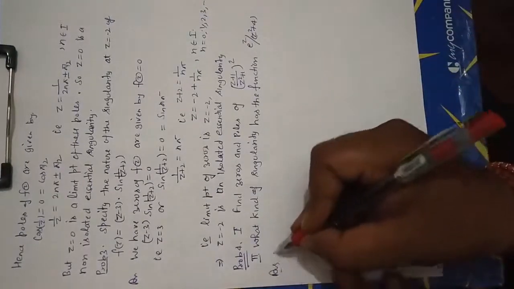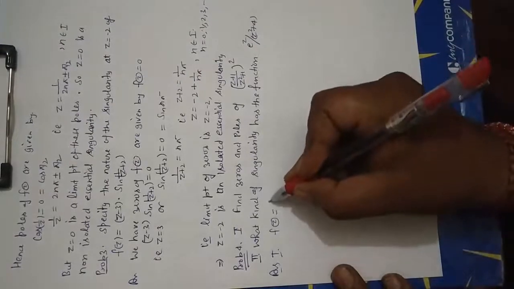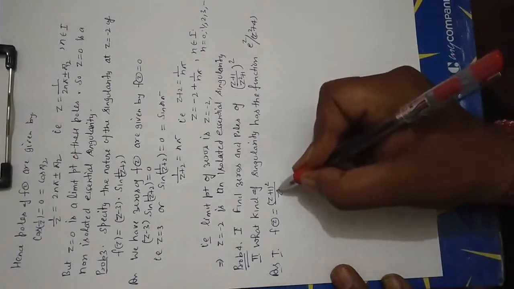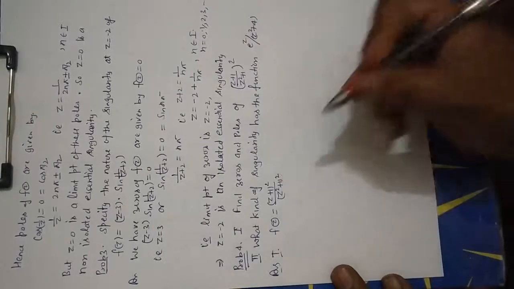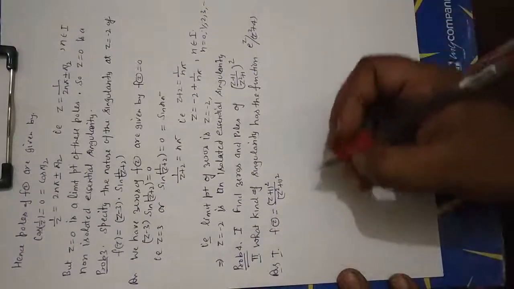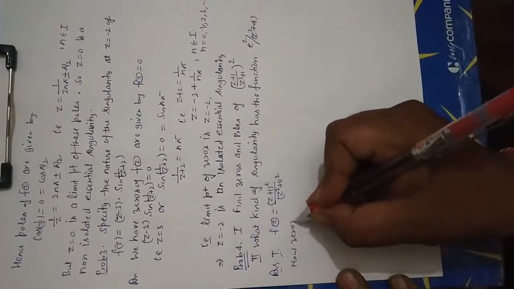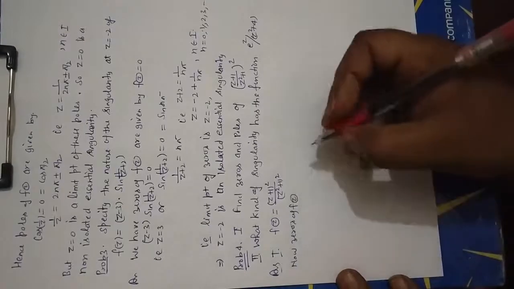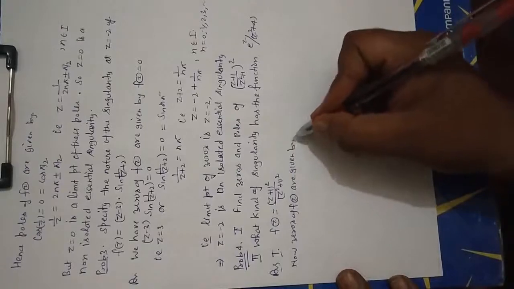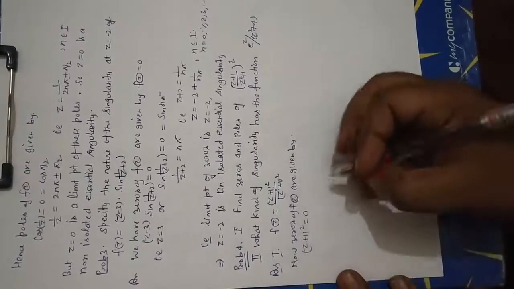Solution, first part. Let f(z) is equal to (z plus 1) whole square upon (z square plus 1) whole square. Now zeros of f(z) are given by (z plus 1) whole square is equal to 0.